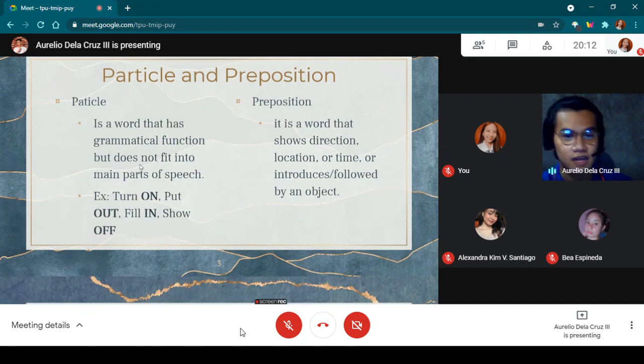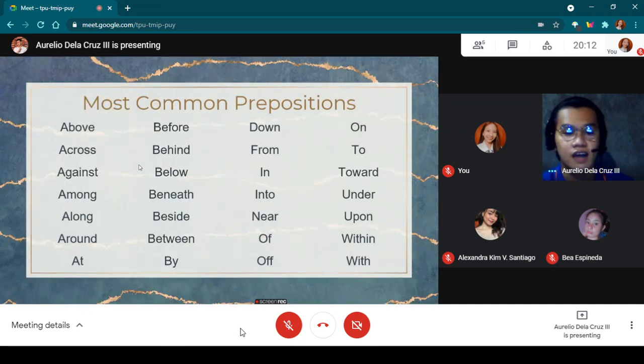In this slide, the most common prepositions are above, across, against, among, along, around, at, before, behind, below, beneath, beside, between, by, down, from, in, into, near, off, on, to, toward, under, upon, within, with.